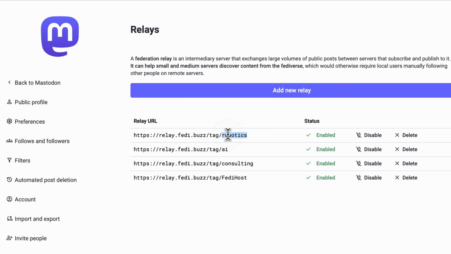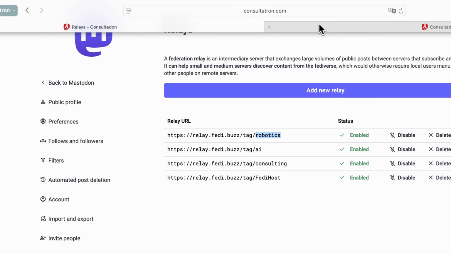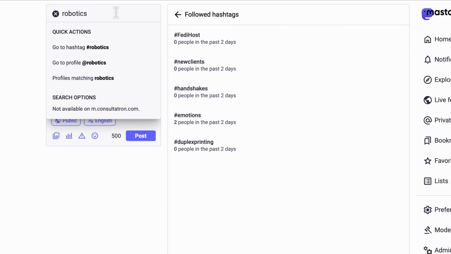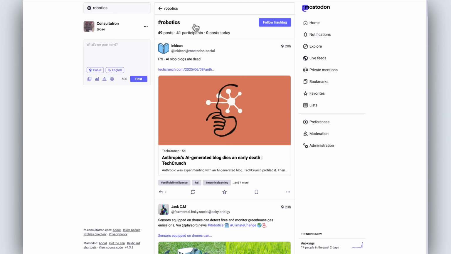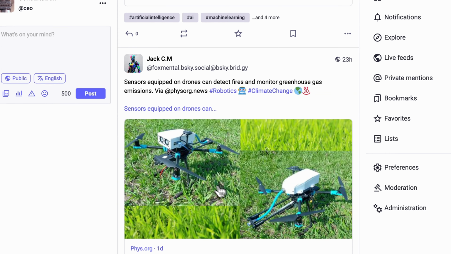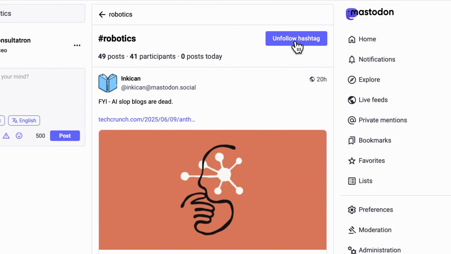The analogy, I guess, would be signing up for a newsletter that's delivered to your mailbox, but not going and checking the mailbox. You still have to, as a user account, say, yes, I would like to see AI posts. I would like to see consulting posts. So the remedy for this is pretty easy. Grab these tags, search, and you can see that the local instance here has 49 posts on robotics, which shows that it is indeed working. And you just want to make sure that you follow that hashtag.